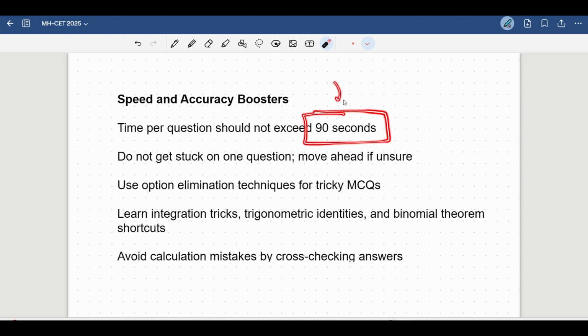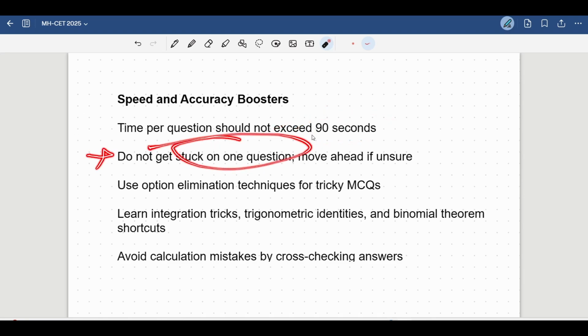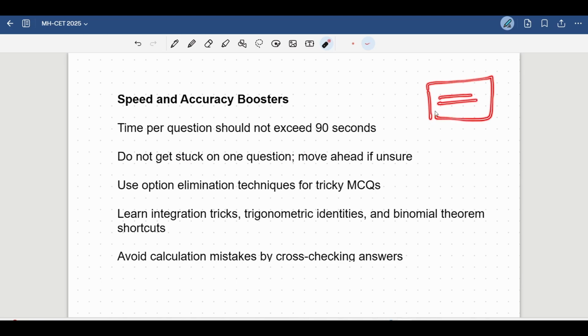In the final exam when you go, you need to make sure in the 1 week before the CET exam, you need to make sure you are solving each mathematics question within 90 seconds. Right? Now, very important, if you're stuck onto one question, do not sit and solve that question and waste your time. Move ahead and then come back again. Okay, see, your exam is going to be a CBT test, right? So in the CBT test you have an option of mark and review later. So just click on that option so that you can revisit that question later on.